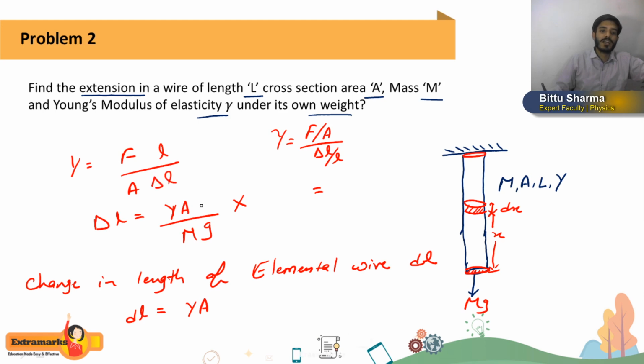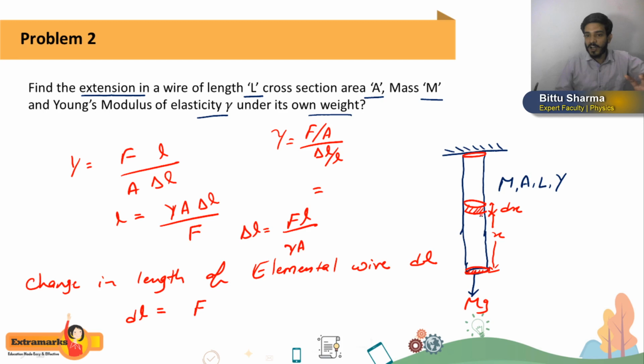So delta L will come here, and L. So from here, students, delta L you can write directly, instead of mg I'll write here force only. So delta L you can write as F into L divided by YA. Getting or not? So here dl will become F, the force on this elemental cross section, into the original length of this elemental cross section which is dx, divided by Young's modulus Y, area of cross section A.